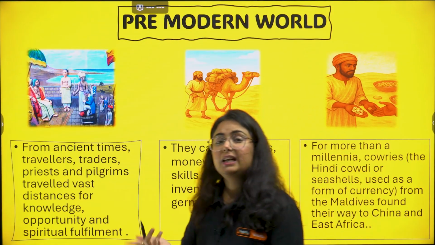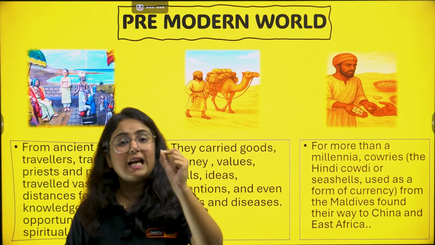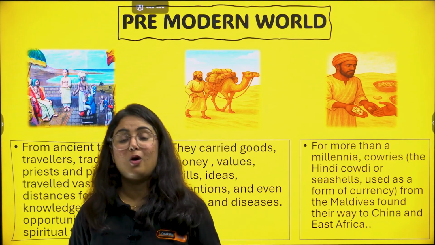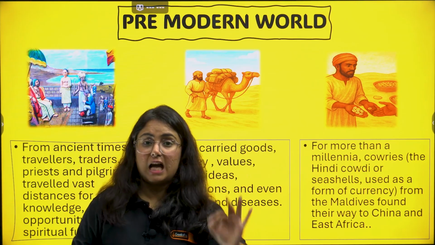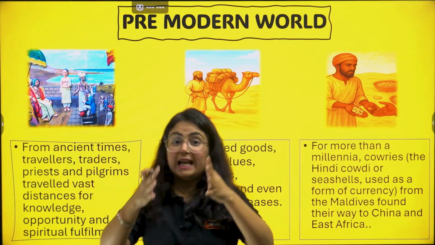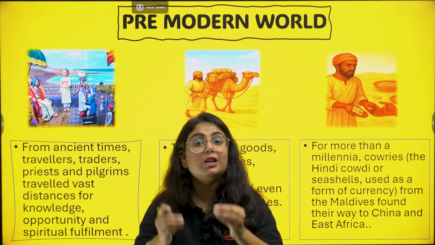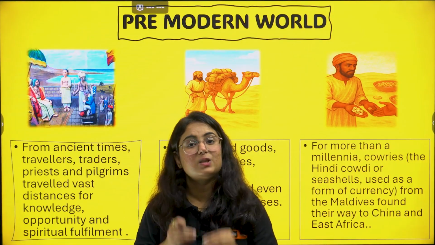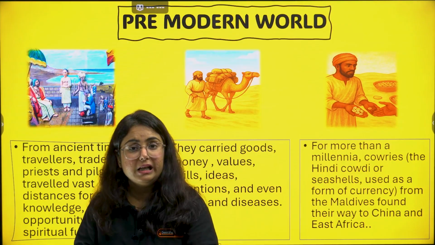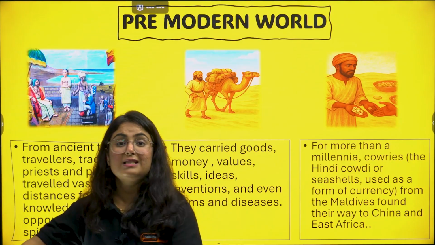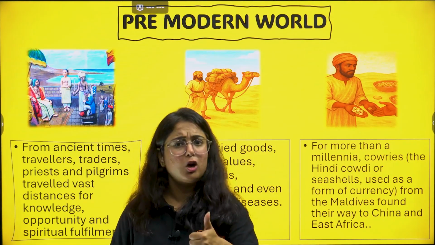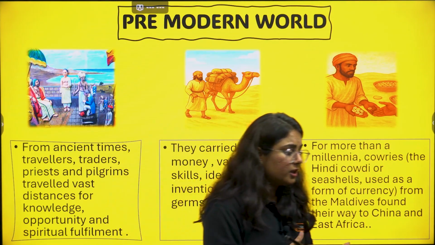So when we think that the global world is a concept that existed only 15 years ago, then we are totally wrong here. Because in ancient times, right from the Indus Valley civilization, the Indian subcontinent was in contact with other regions as well. Okay, so it is not that only in the modern world have we connected with other countries, rather we had a pre-modern world as well. Got my point? Now let us connect it more nicely.